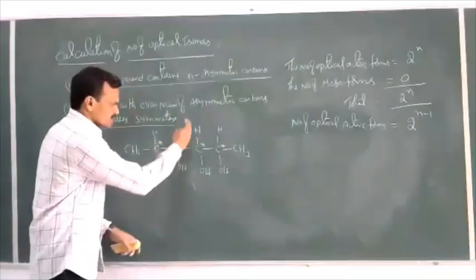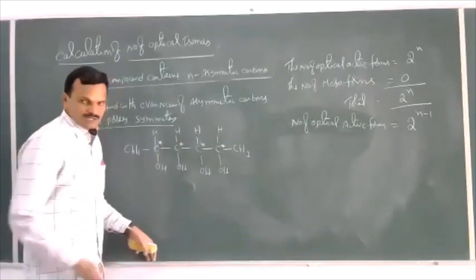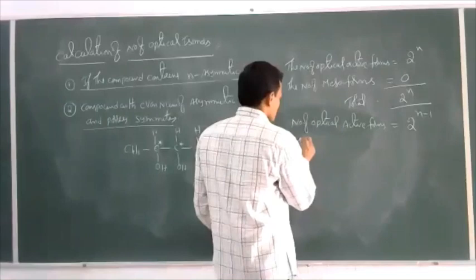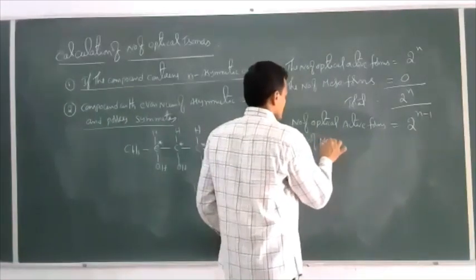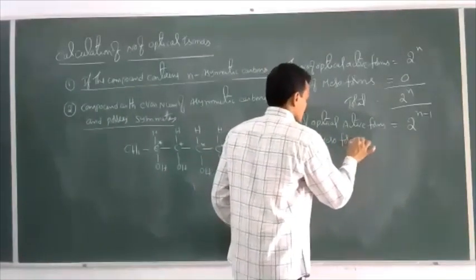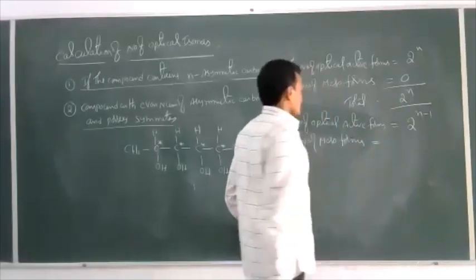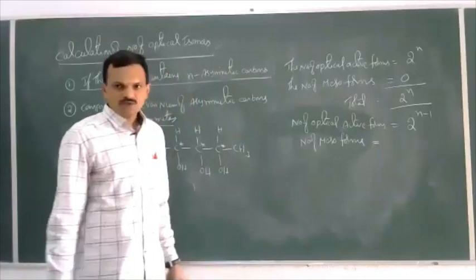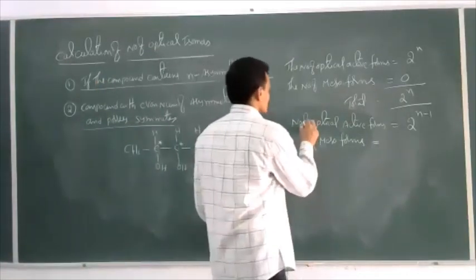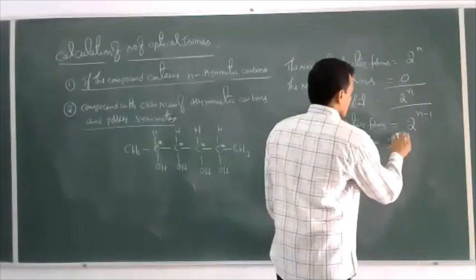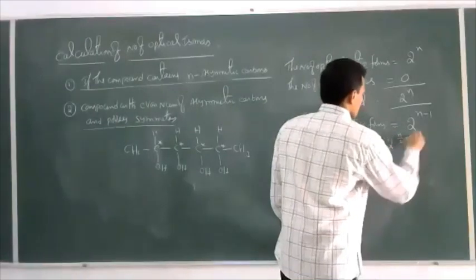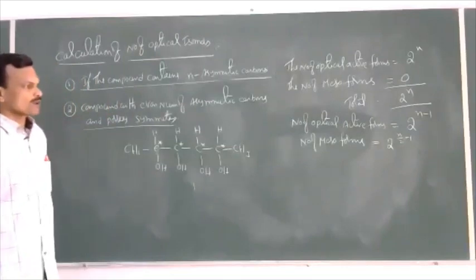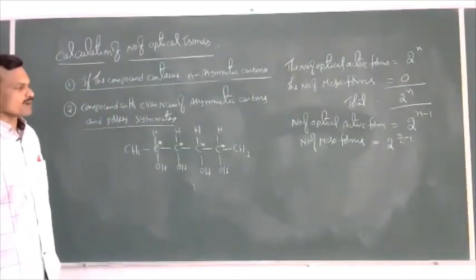Since it possesses a plane of symmetry, this molecule possesses some mesoforms also. Then what is the number of mesoforms? The number of mesoforms is 2 to the power of n by 2 minus 1.